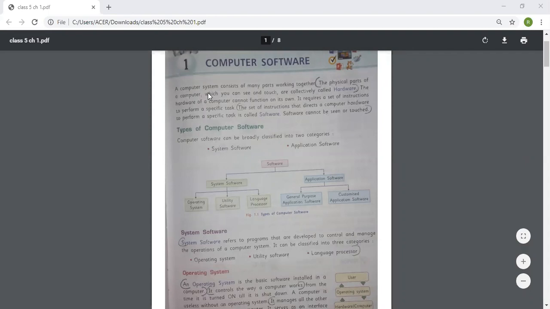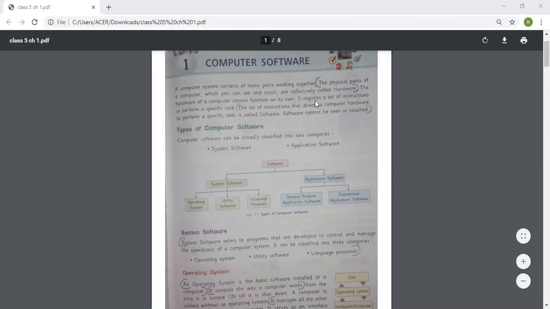A computer system consists of many parts working together. The physical part of a computer, which you can see and touch, is collectively called hardware. The hardware of a computer cannot function on its own.